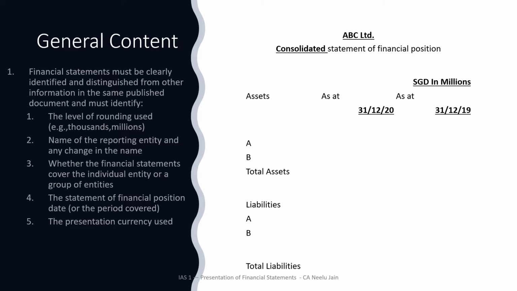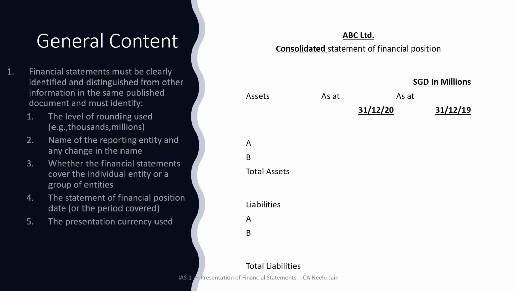The fourth thing, the statement of financial position date. If you see here, the dates are mentioned. The fifth is presentation currency used. If you see here, SGD, which is Singapore dollar, is mentioned. So now you can relate that whenever any balance sheet, P&L, cash flow, or any other statement as stated in IFRS is prepared, these 5 basic contents have been kept in mind.